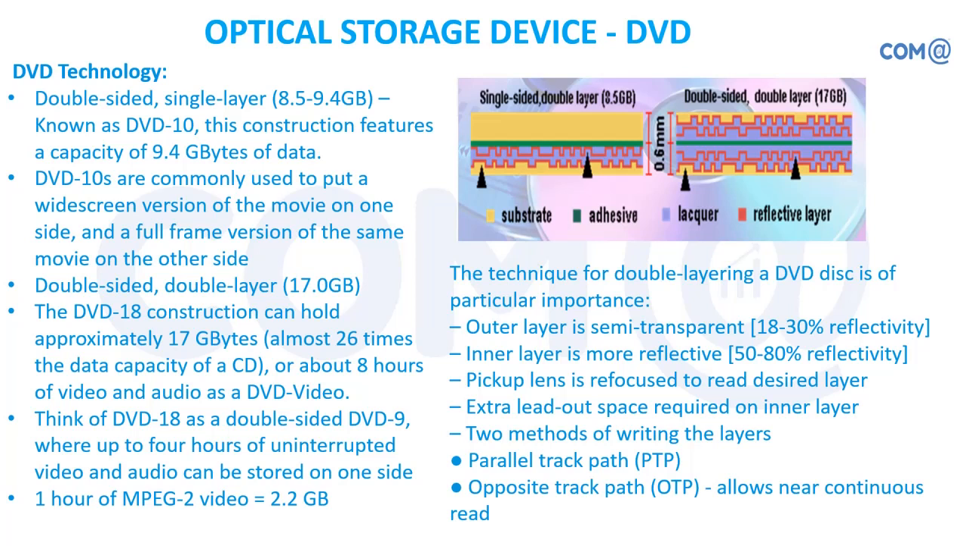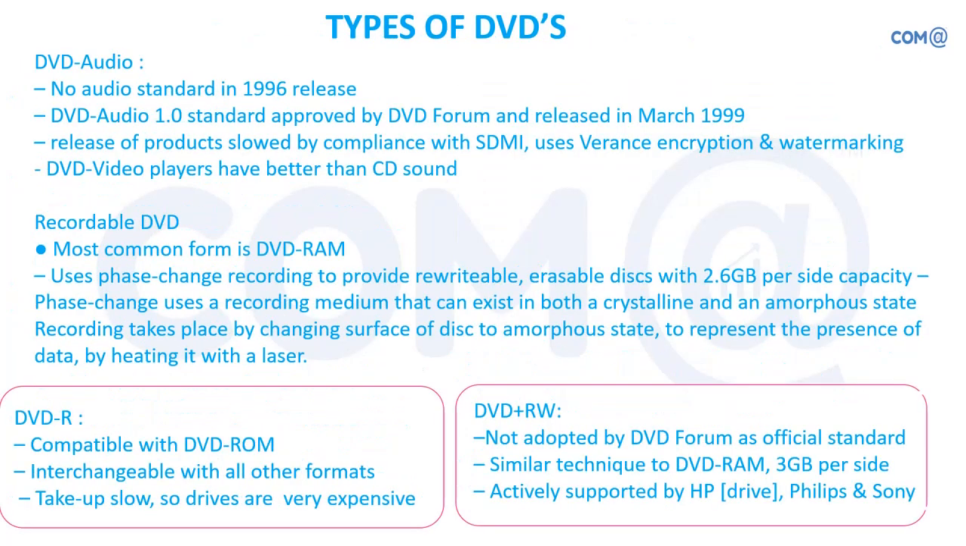So the technique of double layering a DVD disc is, outer layer is semi-transparent, inner layer is more reflective. Pickup lenses refocus to read the desired layer. So based on the data available, it will be picking up the data from the desired layer. But if you see, it becomes slower in processing because it is reading from multiple layers, right? So slightly slower compared to other discs, but the advantage is we can store a huge amount of data inside this particular DVD disk. There are two methods of writing, parallel track path and opposite track path. Both the methods are used for writing the data into the DVD drives.